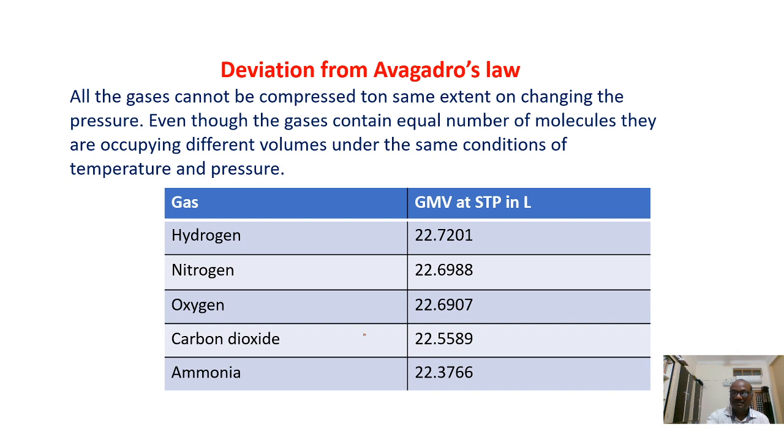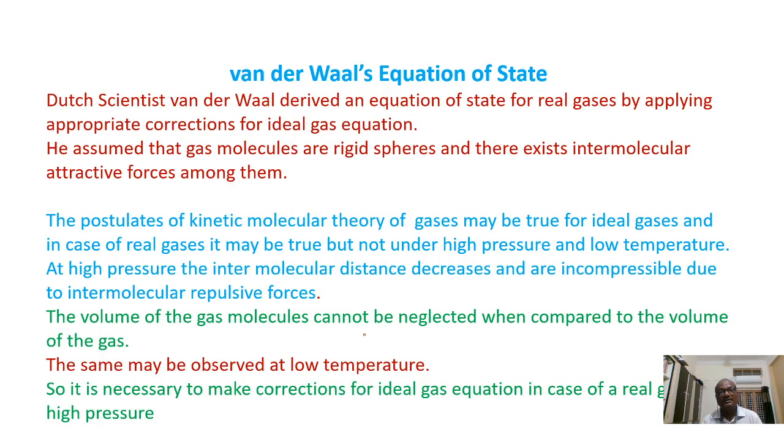Means the ideal gas equation cannot be applied to these real gases. What is the ideal gas equation? PV is equal to nRT. That's why, in order to apply a gas equation to real gases, van der Waals derived an equation which is called the van der Waals equation of state.